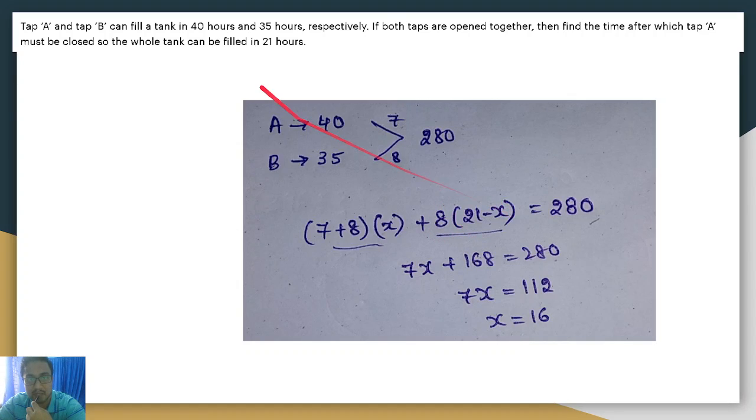The whole time is 21 hours, so the remaining time is 21 minus X. The total work is 280. If you solve, we will get X equal to 16. That is the time after which A is closed. So you can get simple answers like this.